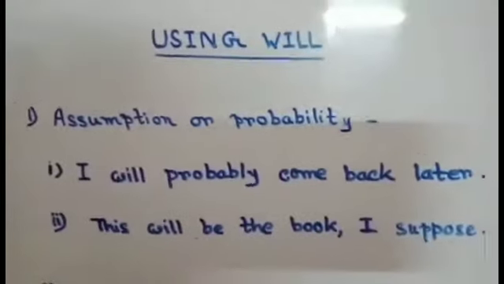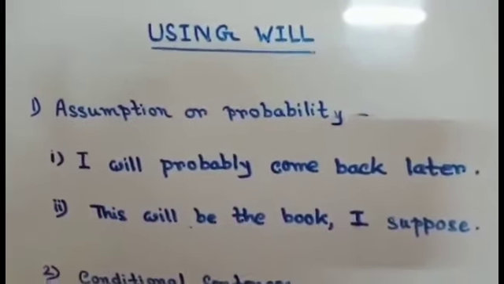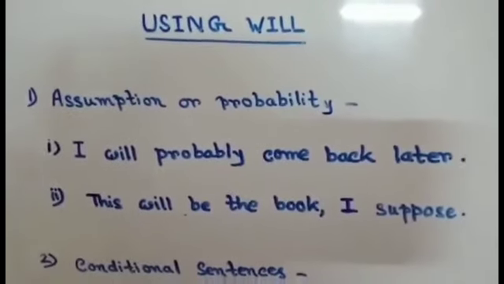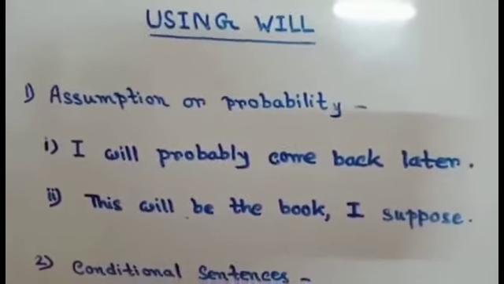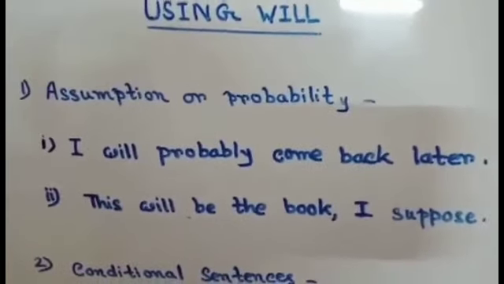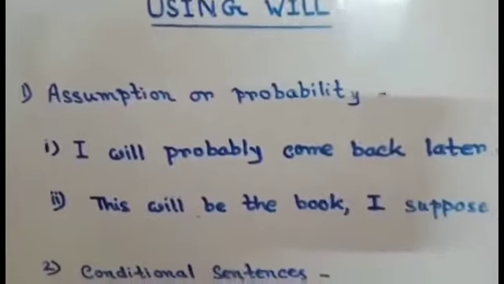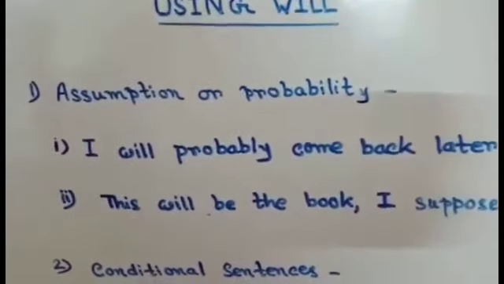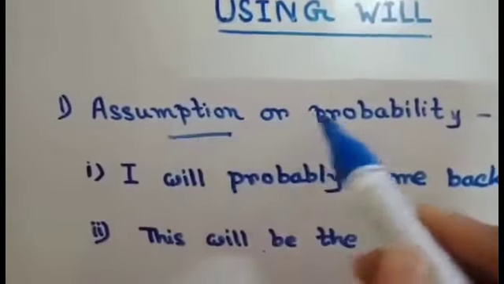You know that generally will is used to make future tenses, right? In my previous video of simple future tense, you have learned that for certain events or actions in future, will is used, right? Now see, as a modal auxiliary verb, on which condition can will be used. See the first usage, assumption or probability.